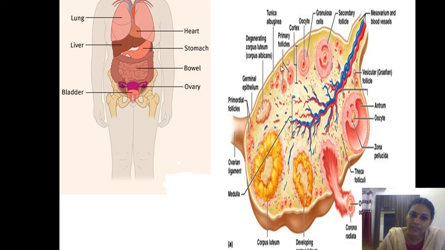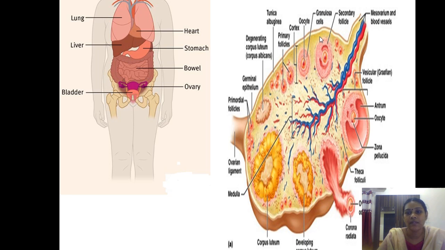Yes, you can appreciate this. This somewhat slight yellowish color is where the dense connective tissue is present. It is called the ovarian cortex, and the inner part has less dense connective tissue. So this more dense connective tissue is called the cortex.